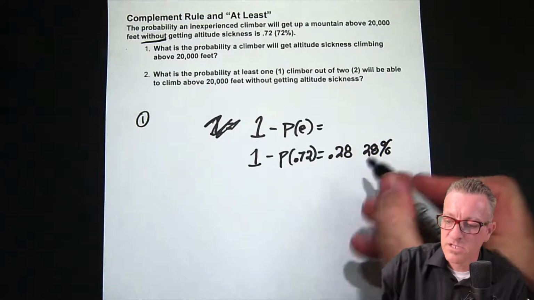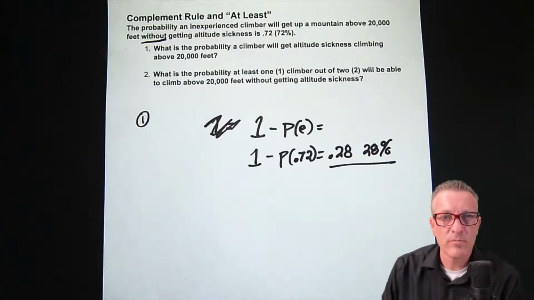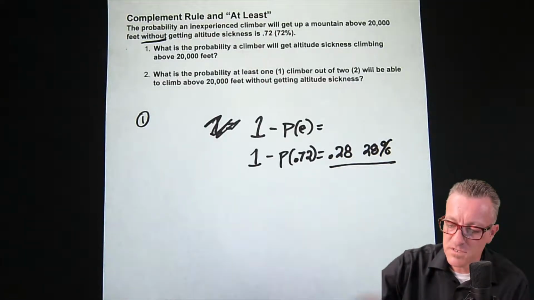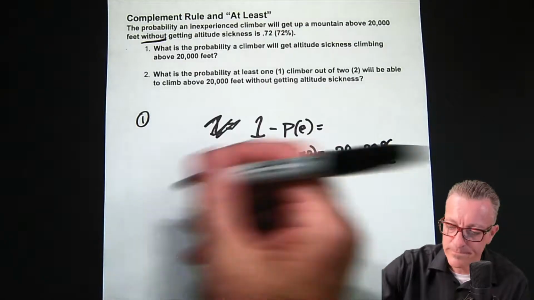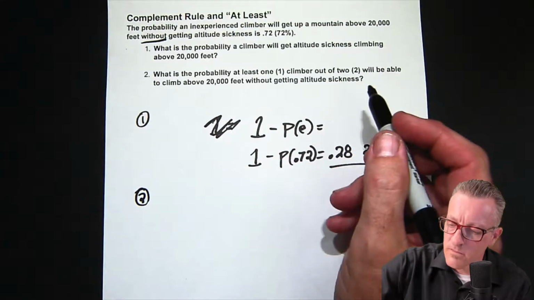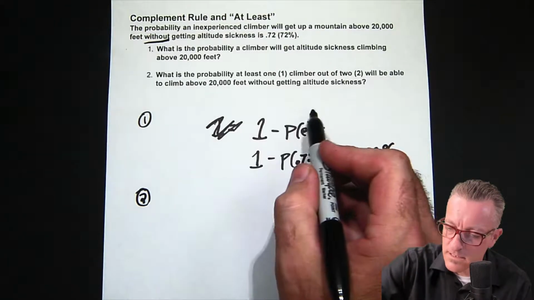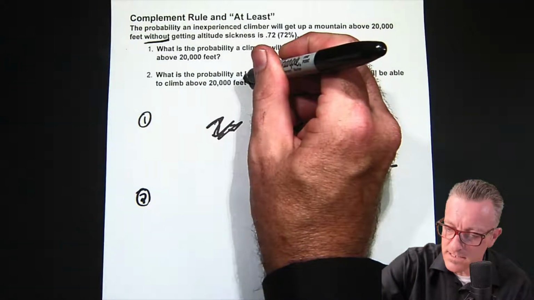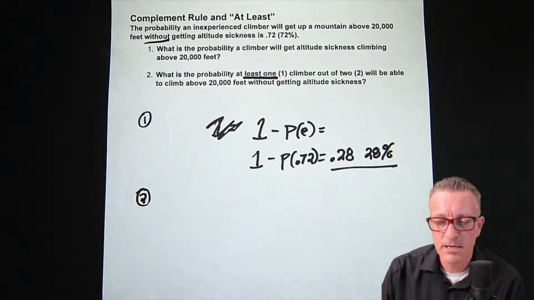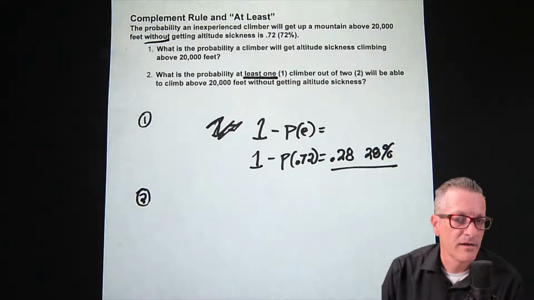Now the second part is a little bit harder, and it's where I'm going to focus most of my attention on this example. Number 2 uses the at least, and when we say at least 1, what we're doing is we have to find the probability for none.